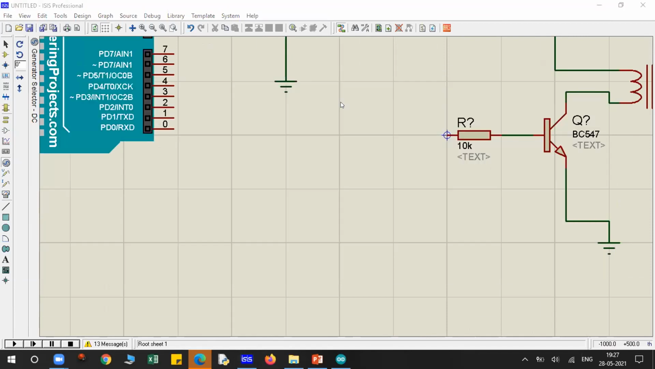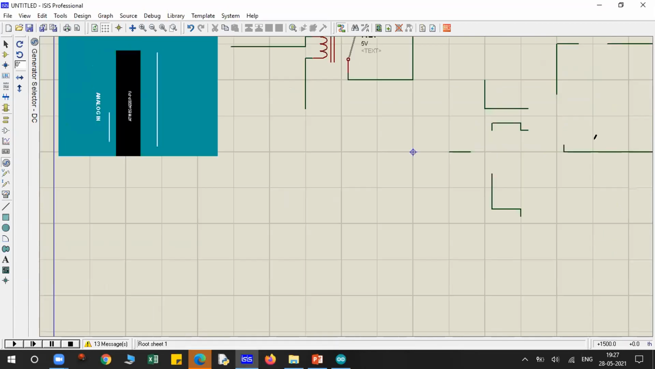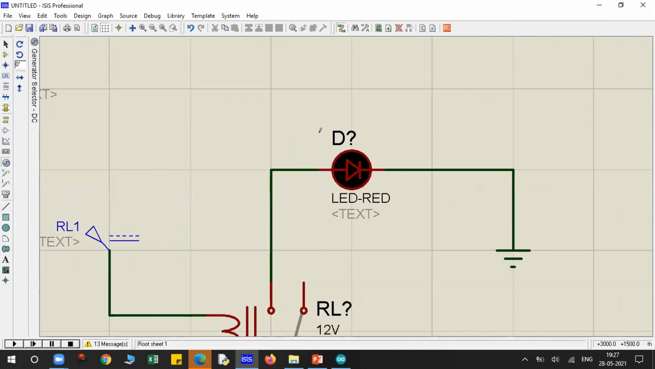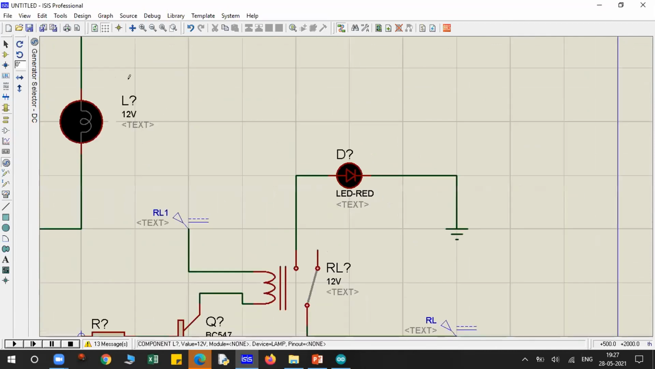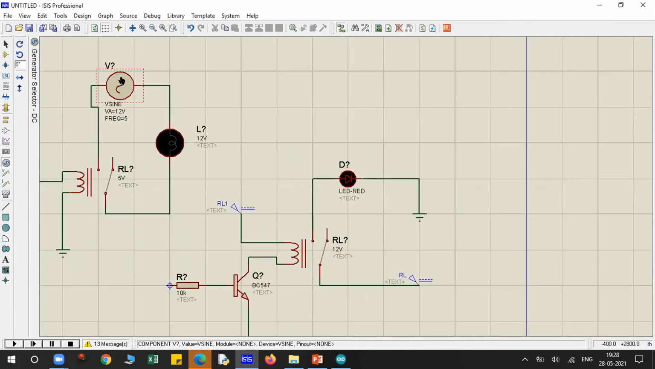What's there in the chat? Sir, is there a diode connected to the relay in the reverse direction? This is the LED, beta. I've just connected an LED, not a diode. Obviously, this is a diode, but this is the LED just to show the output. You can also connect a lamp over here. I've just used an LED.